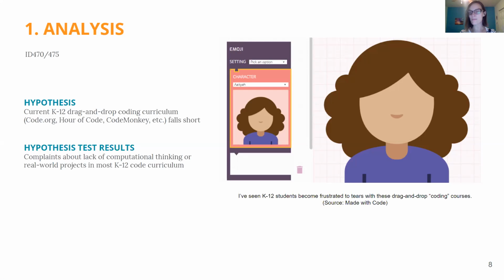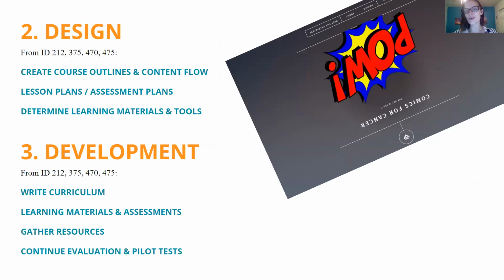So there were complaints from parents as well as teenagers about the lack of computational thinking in these types of curriculums, and they don't like that these projects are not real world projects. So as you can see here on the screen, they're just dragging blocks to build a character, but that's not a real website. It's not teaching them how to write lines of code, and they don't understand the context behind why they're doing it. I have in my professional career as a coding instructor seen K-12 students get frustrated to tears with this exact example here. So that's definitely something that I want to avoid in my course.